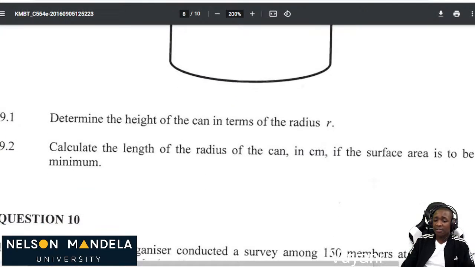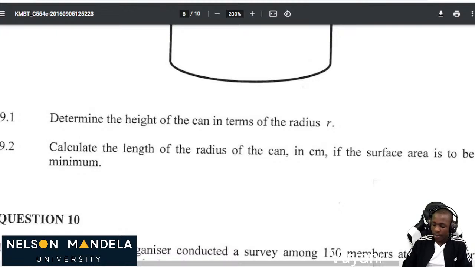Okay, calculate the length of the radius of the can if the surface area is minimum. Wow. So now they're already telling us the surface area is minimum. So what do we know about this can? We know that this is a cylinder. So how do you calculate the surface area? We know that the surface area is always equal to 2πr² + 2πrh.